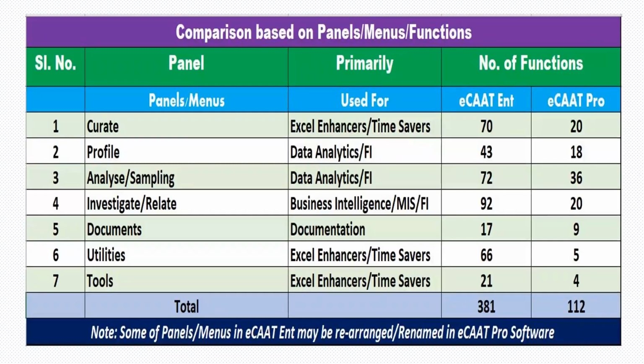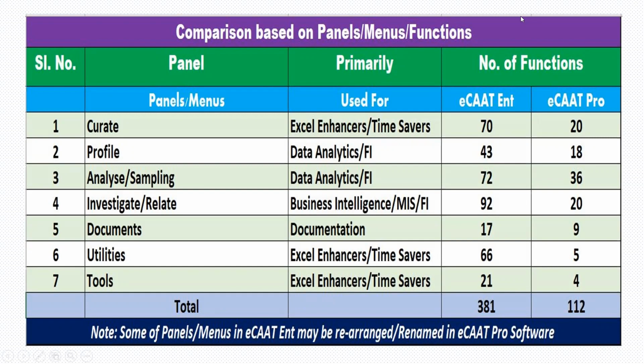Let's look at the two important software in this series now, ECAT Enterprise and ECAT Pro. If you look at it from the perspective of usage and the panels, both the software have 7 panels: curate, profile, analyze or sampling, investigate or relate, documents, utilities and tools. The curate function is primarily used. All the functions in curate are primarily used as Excel enhancers or time savers.